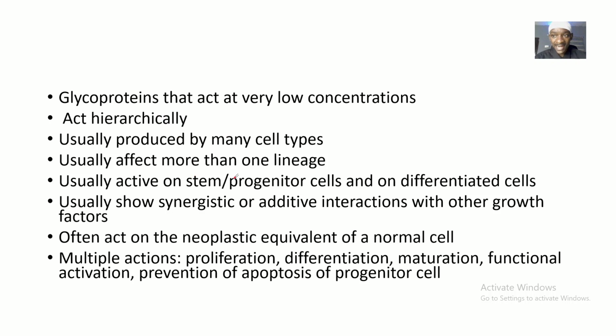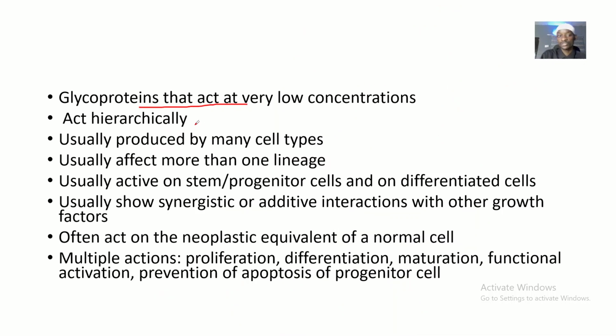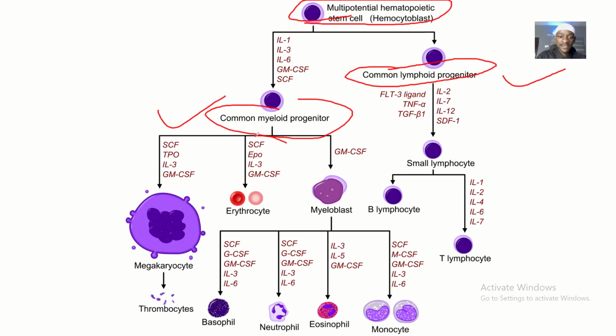So what are their characteristics? We said that they are glycoproteins that act at very low concentration. They don't need high concentrations to act. They act hierarchically. What does that mean? At every step, is it divided into erythrocyte? Different combinations of growth factors are needed. Is it divided into megakaryocyte? Different categories of growth factors are needed. Is it divided into the T lymphocyte? Different classes of growth factors are needed.